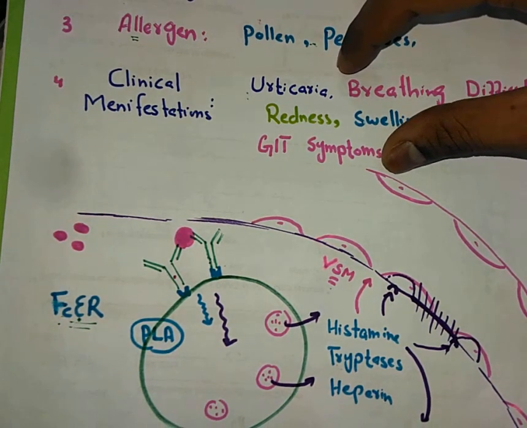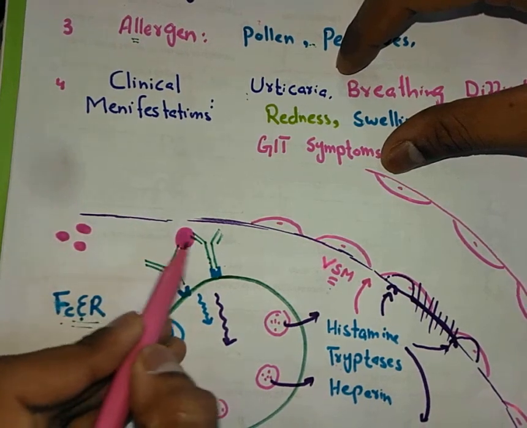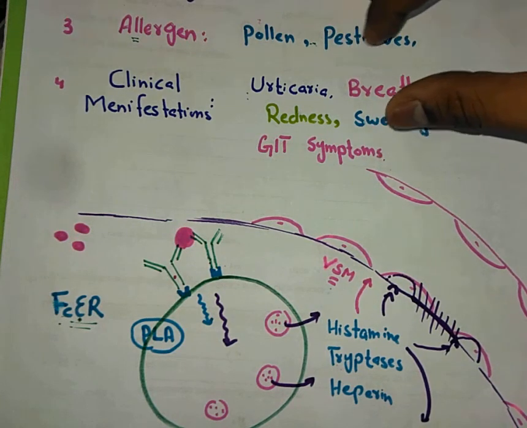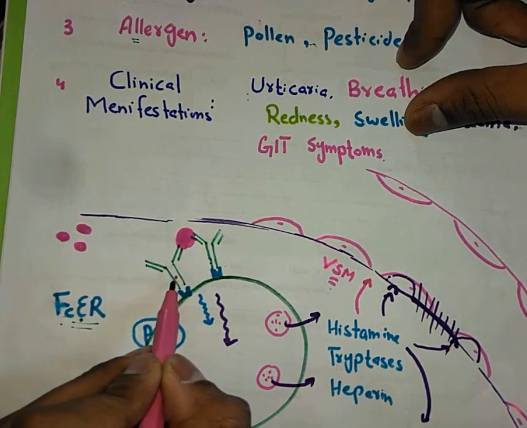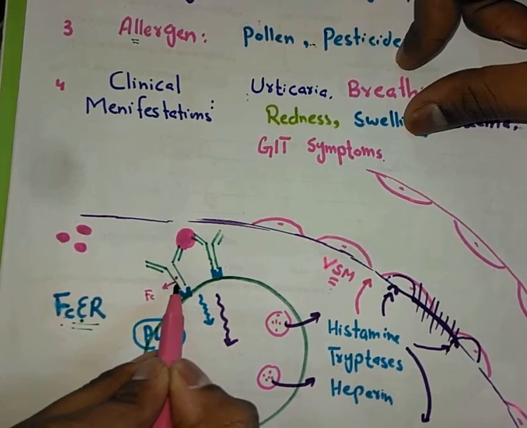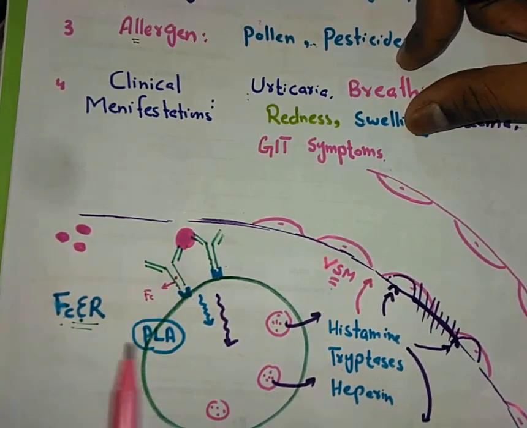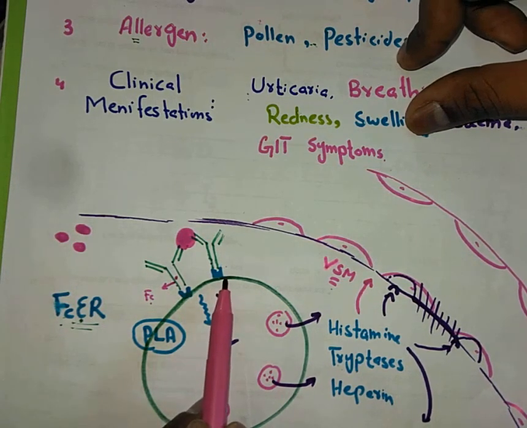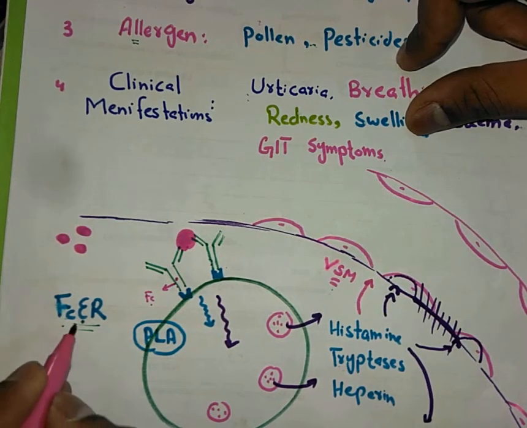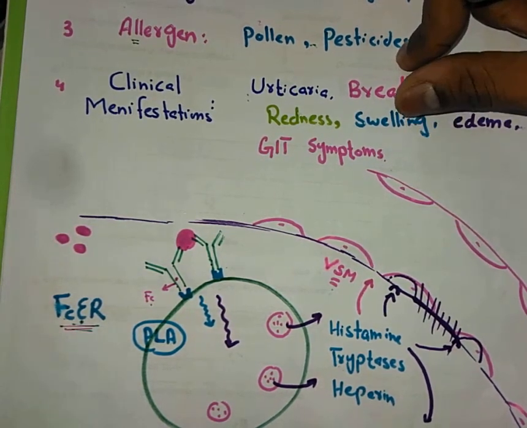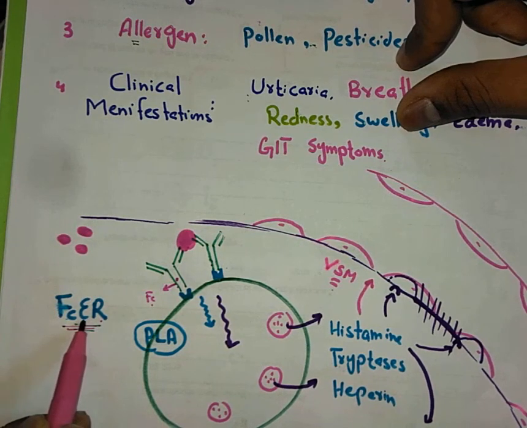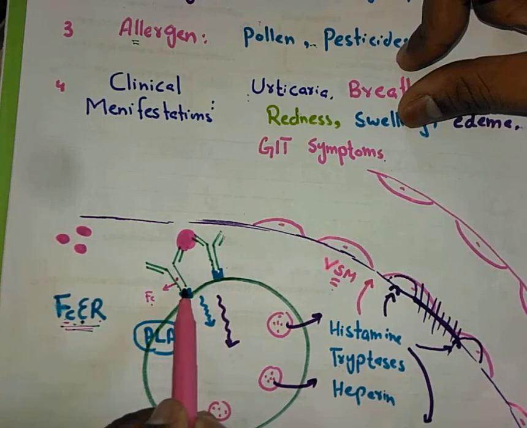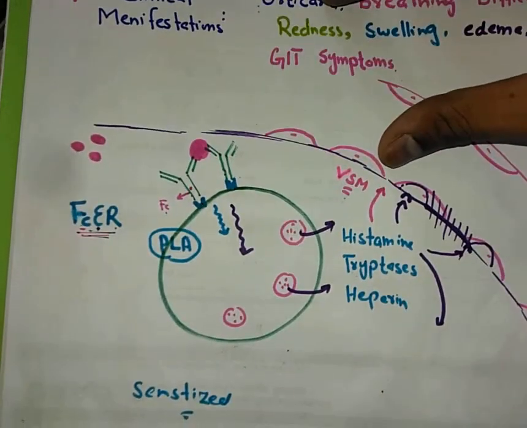While in the second exposure, the allergen will come and attach on the IgE antibodies that are attached on the mast cell. We know that the mast cell has a receptor for the Fc portion of IgE. You know that this is the Fc portion and these are the Fab portions of the antibody. The name of that receptor is FcεR, the receptor for the Fc portion of IgE antibodies. When the antibodies attach over it, the mast cell is called sensitized.